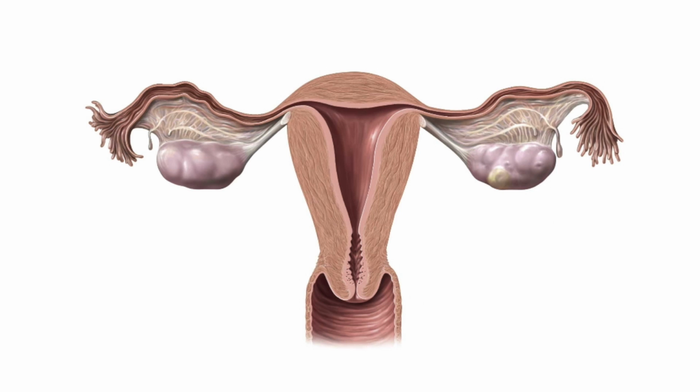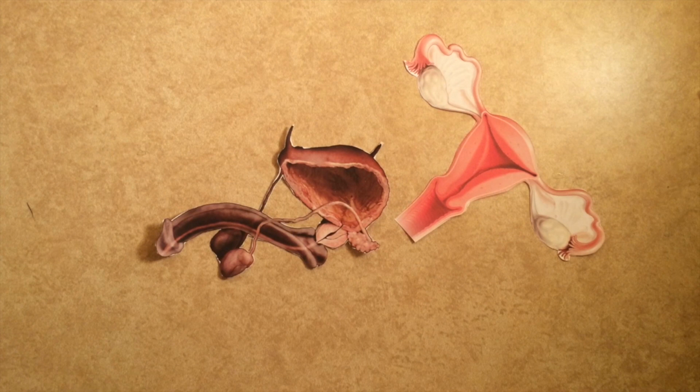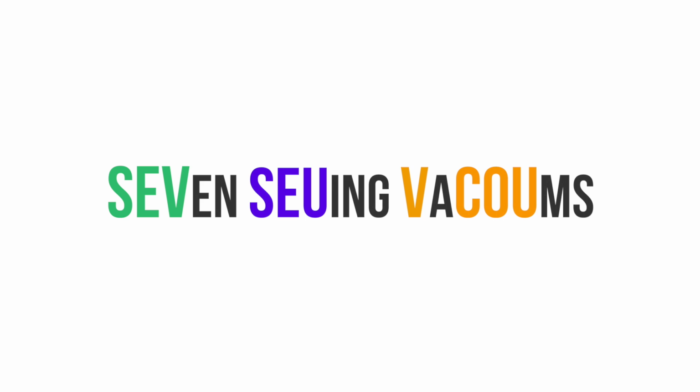Alright, so let's start by discussing what I like to call the pathway of pregnancy. Basically, how an oocyte or egg becomes fertilized. And until you're more familiar with the pathway, you can use "7 Suing Vacuums" as a mnemonic. It'll make sense as we go through.